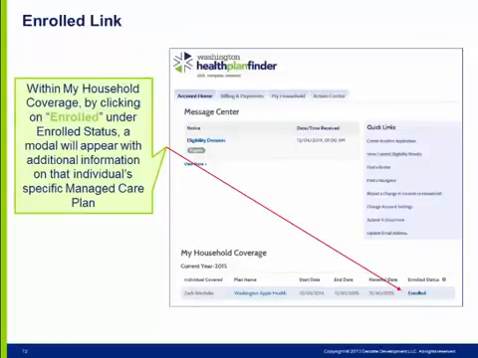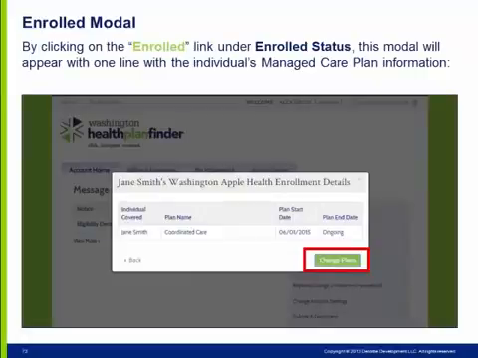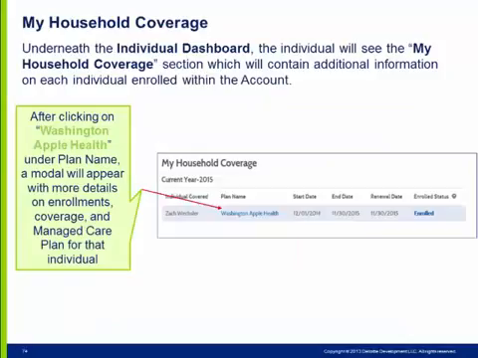The individual may click on the Enrolled link to navigate to the Apple Health Enrollment Details modal to retrieve more information on their specific managed care plan. If the individual clicks on the Enrolled link under Enrolled Status on the dashboard, this modal will appear with the following information: individual covered, managed care plan name, managed care plan start date, and managed care plan end date. This modal will always share this information listed on one line. From this modal, the individual can choose to change plans.